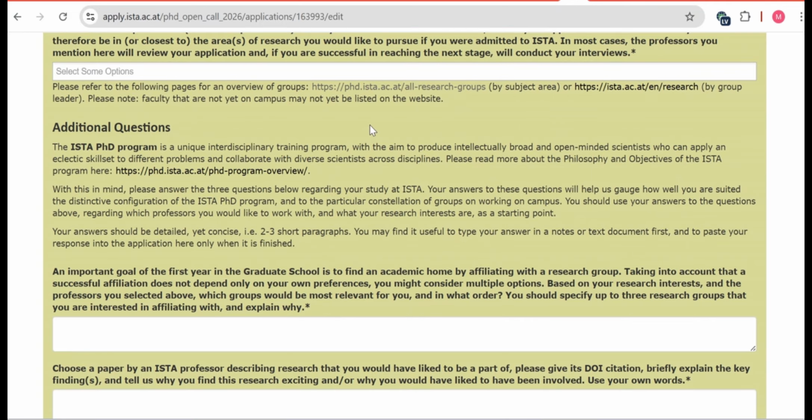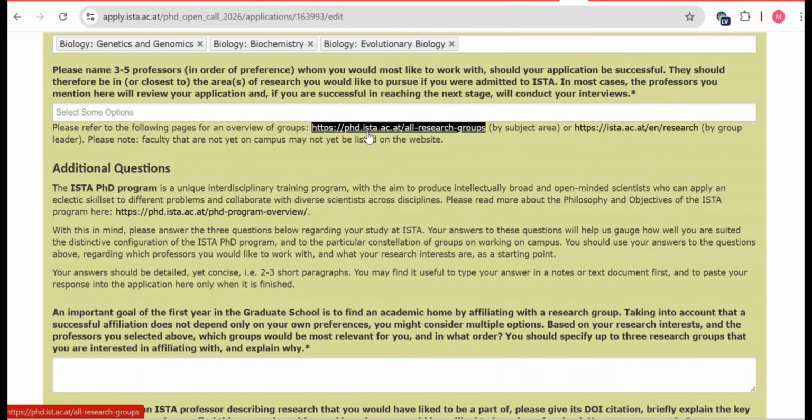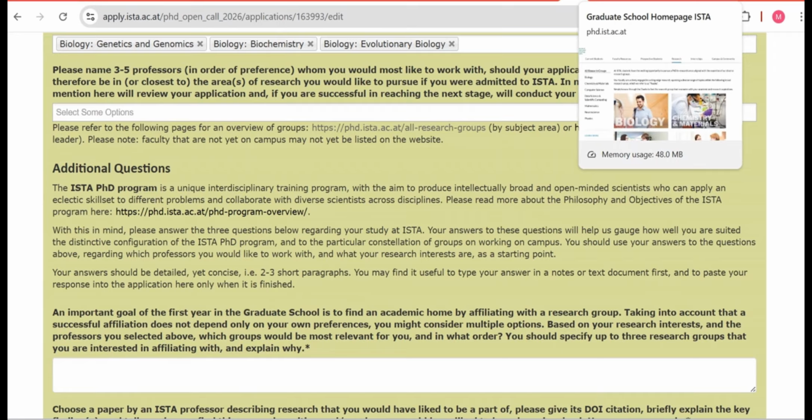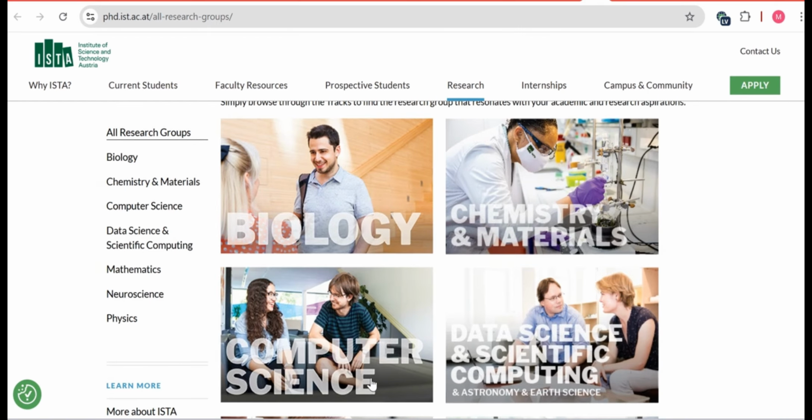You can see there is a link mentioned here about the research groups. Okay, you have to click on this link, then it will lead you to the professors which are offering PhD positions. And as I have clicked on this, this interface will open, and from here, you can check that there are different programs: biology, chemistry and material, computer science. If you want to apply for computer science related research program, then you can click on computer science. If you want to apply for biology related research area, then you should click on biology.